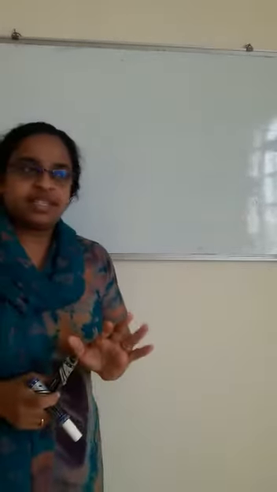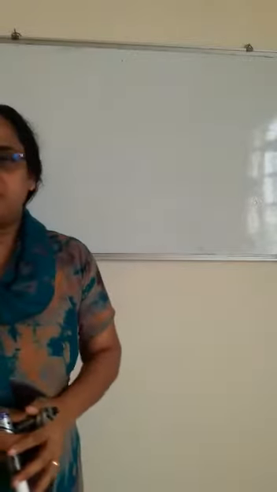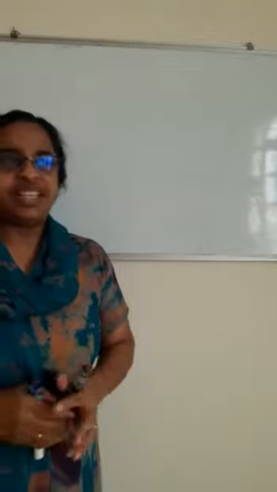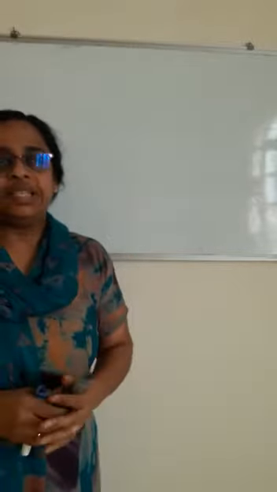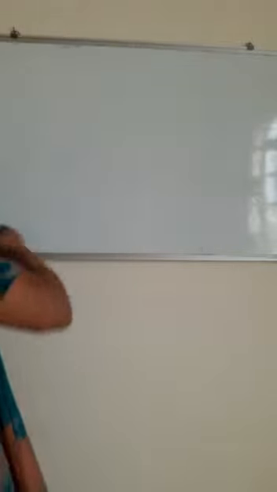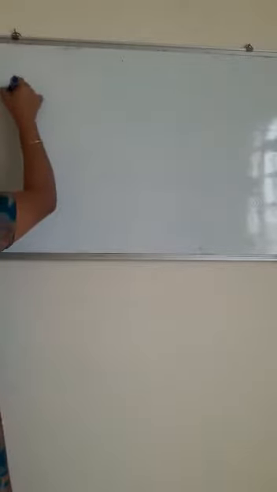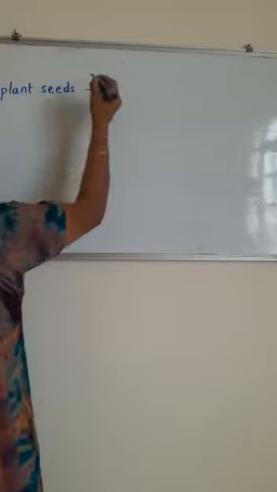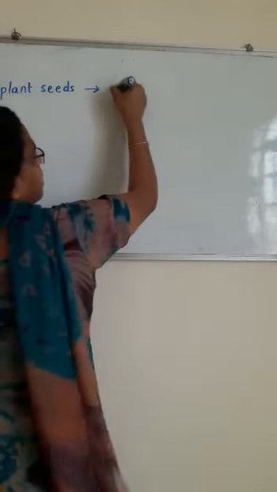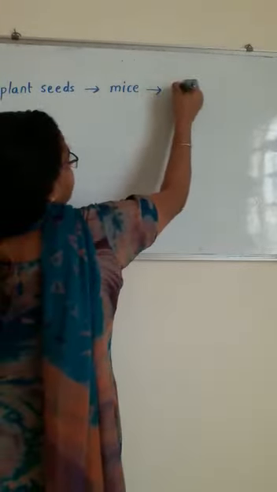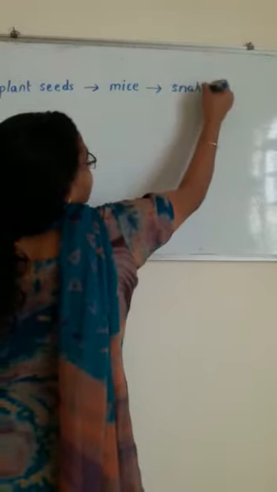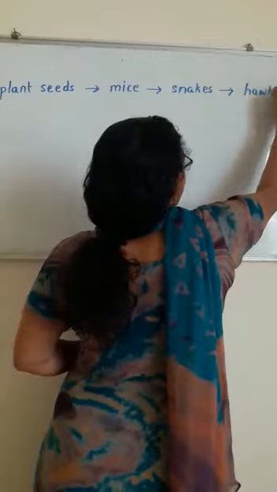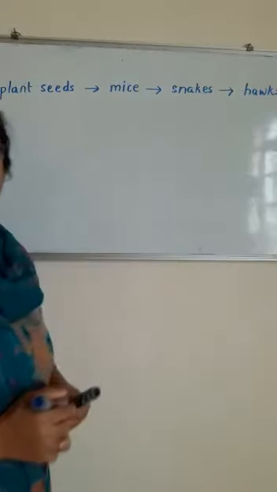So we completed what is meant by a food chain. Now I'll write a food chain and then we have to learn some more terms. So this is a food chain. Plant seeds are eaten by mice, and they are eaten by snakes, and snakes are eaten by hogs. It's a type of bird.